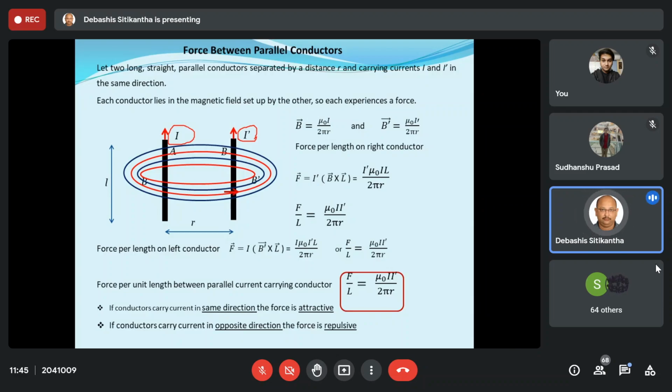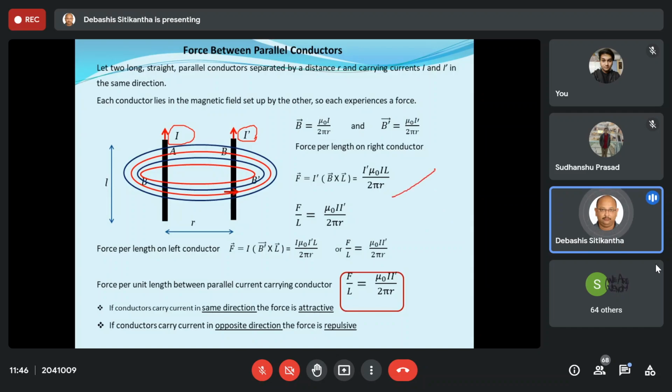If the forces are attractive, the two conductors will try to come close to each other. If the force is repulsive, they will try to move away from each other. Let me make it clear. When the two conductors are carrying current in the same direction, the force is attractive. Why is it so?